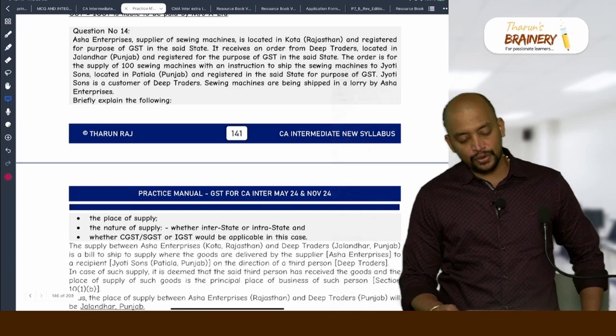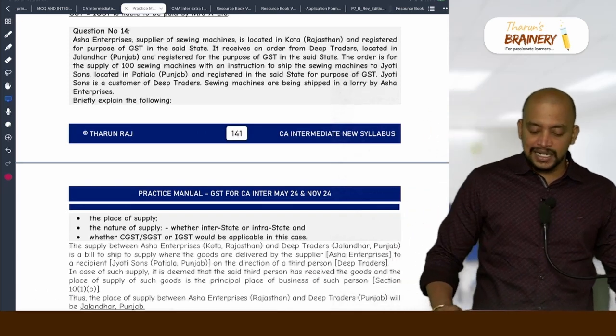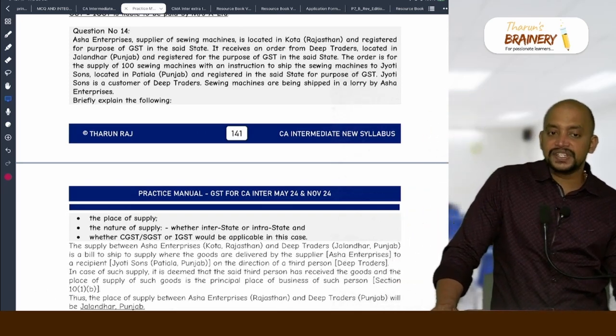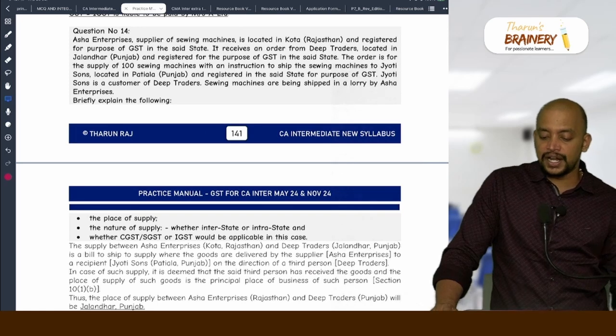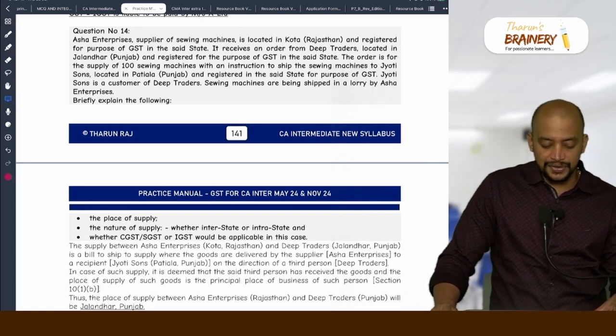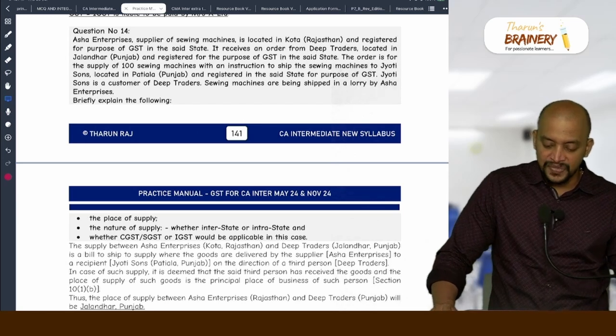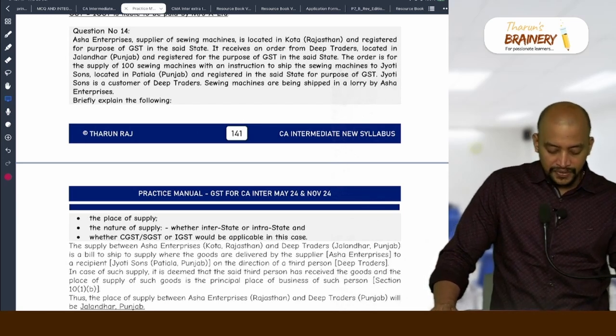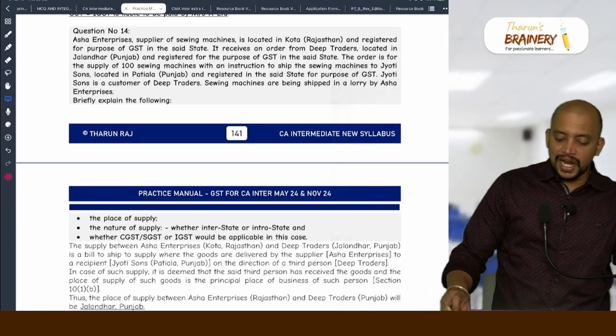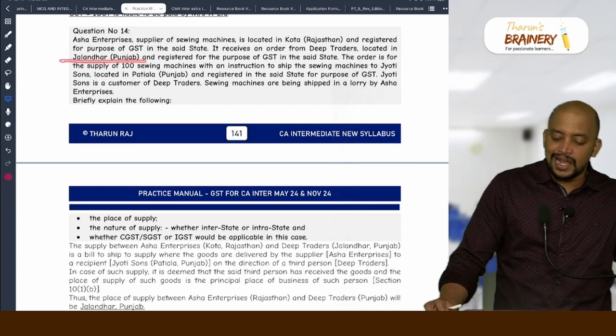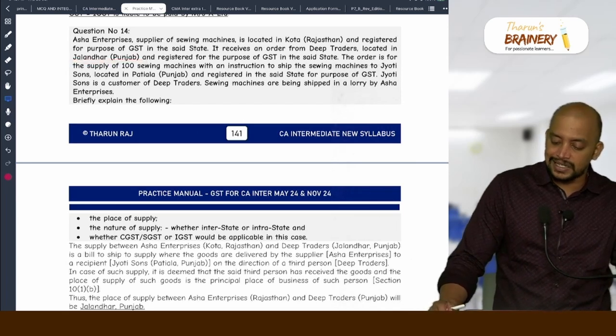Then question number 14. Asha Enterprises, supplier of sieving machines, is located in Kota, Rajasthan, and registered for the purpose of GST in the said state. It receives an order from Deep Traders located in Jalandhar, Punjab, and registered for the purpose of GST in the said state.